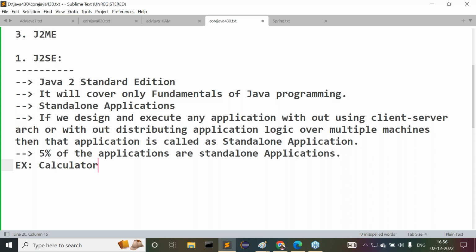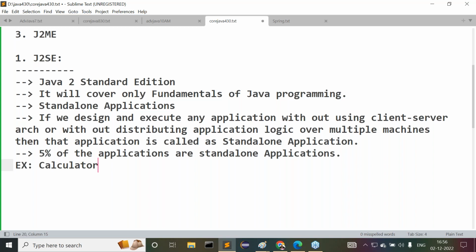To run that calculator program, we don't require any network connection or client-server architecture. Too much setup is not required. A simple computer is sufficient. Inside this simple computer, the calculator app is running within a single machine. So this calculator application is a standalone application.